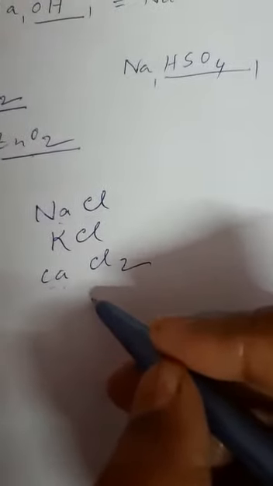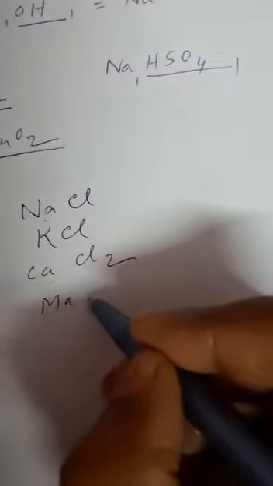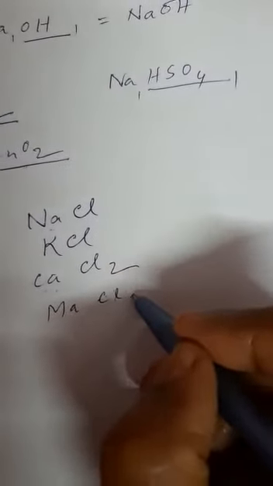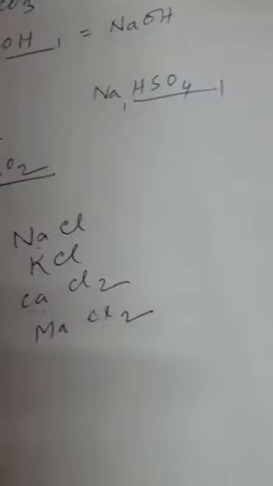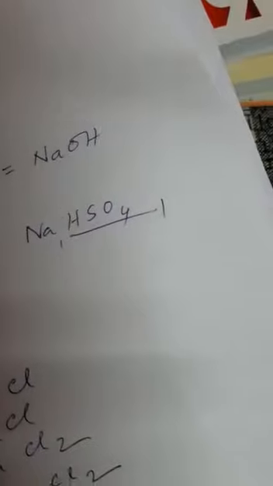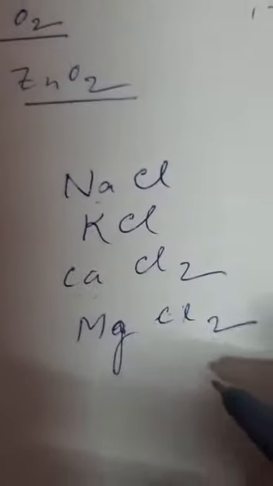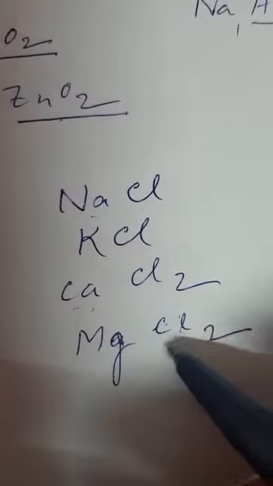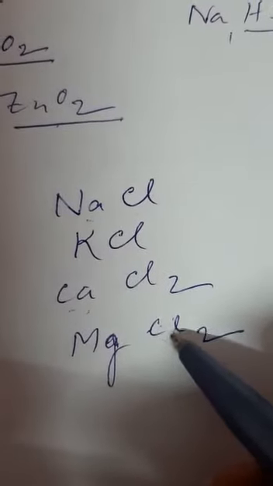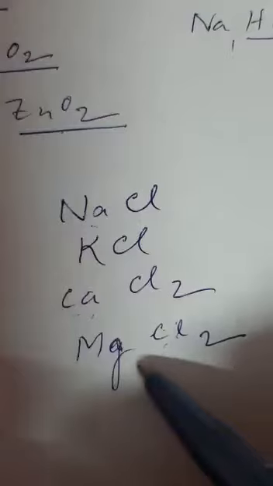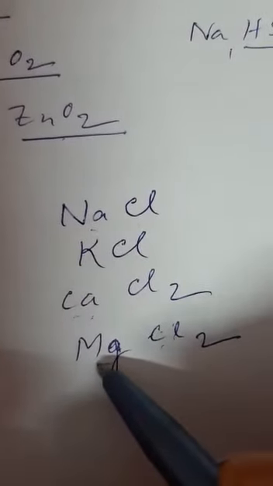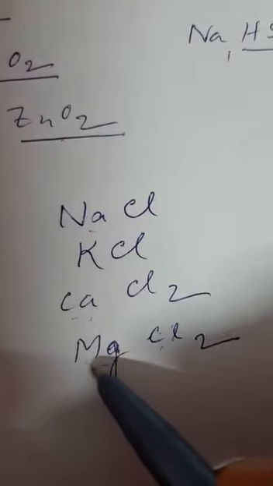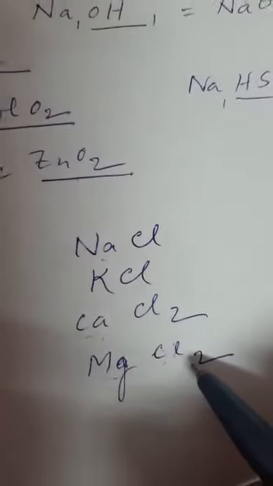And in case of magnesium chloride, MgCl2, you tell me what is the case? What happens here? You tell me. Magnesium chloride. You try to tell. You see that there are 2 chlorine atoms. They have combined with this magnesium atom. So the valency of magnesium is 2.